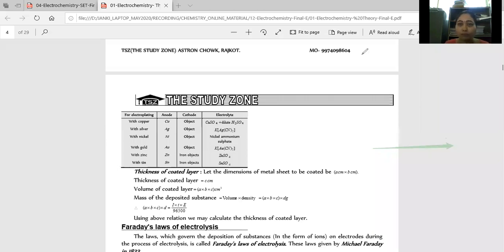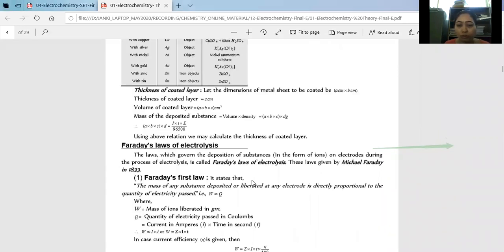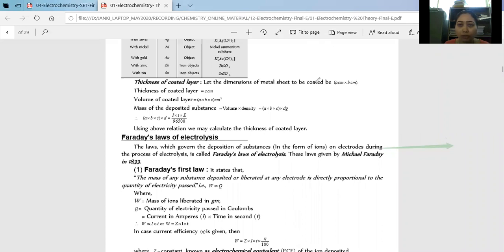Now next one, you can see, is the calculative portion. Calculation માટે થોડું we did the calculation. આનું થોડું calculation આપણે આ રીતે કરેલું છે questions માં, that is the thickness of the coated layer. Like zinc is getting coated on iron, zinc ને હું iron ઉપર coating કરું છું, so what is the thickness of zinc on the iron rod?